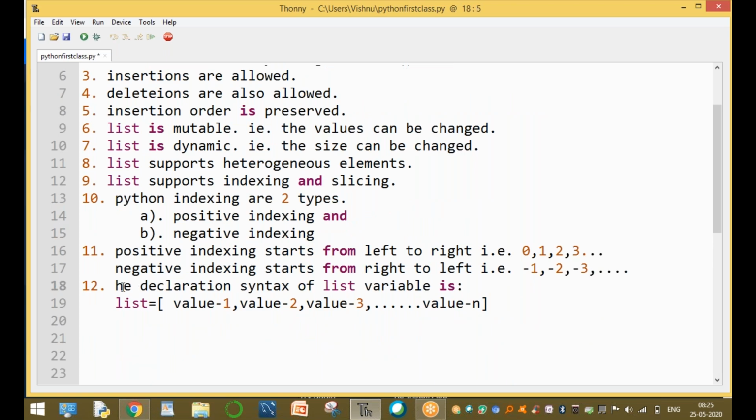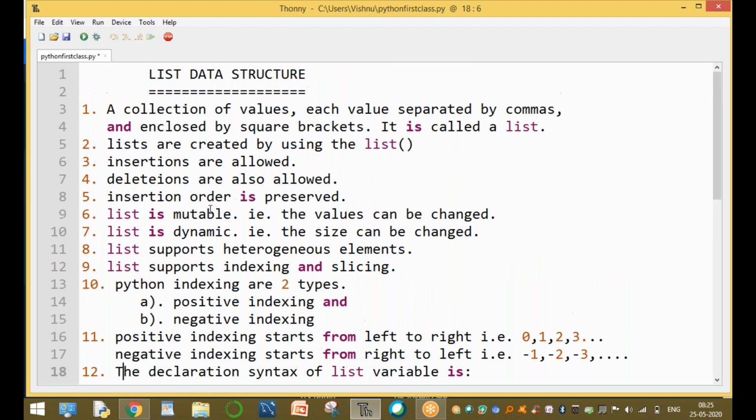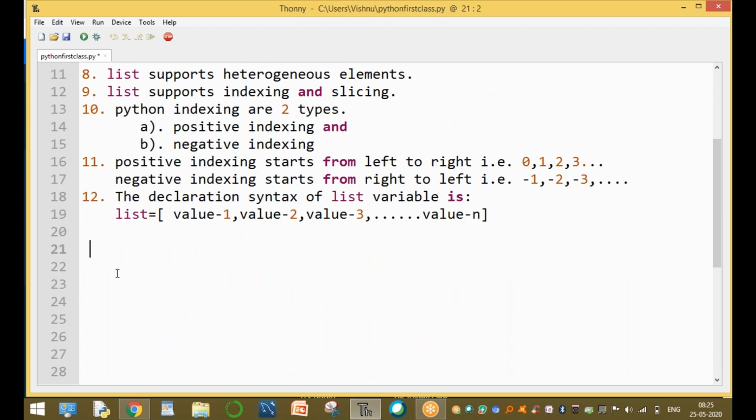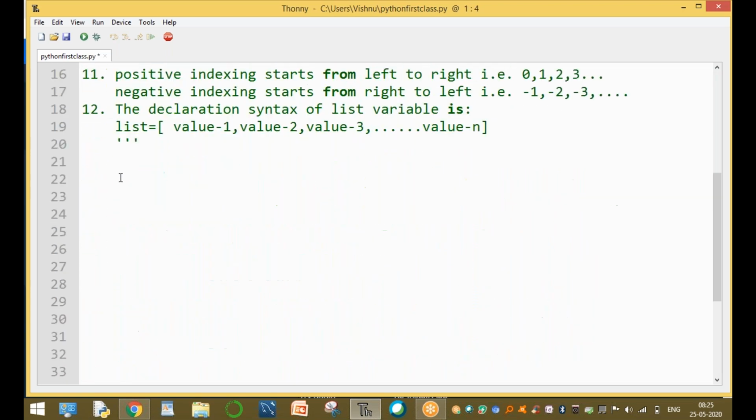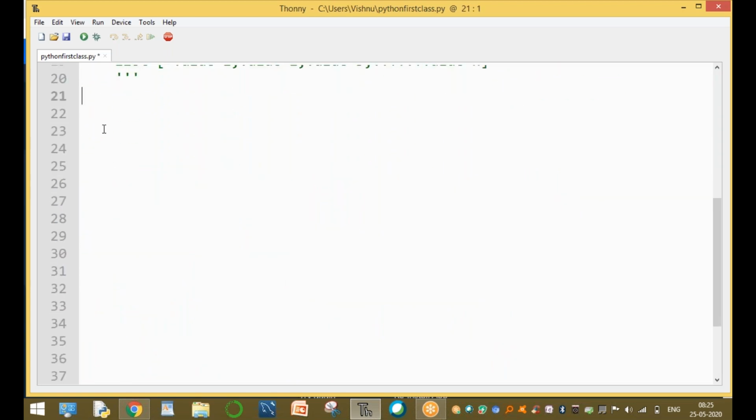The declaration of the list variable is so and so. These are the 12 points. I will explain one by one, no problem. The first example is to create a list variable. The variable must be of empty type, that is, to create an empty list. How to create an empty list? This is example 1.